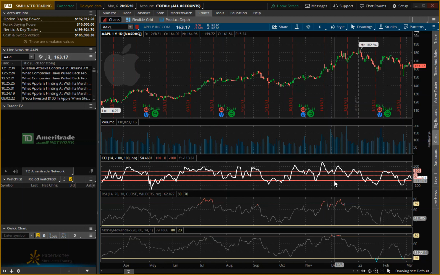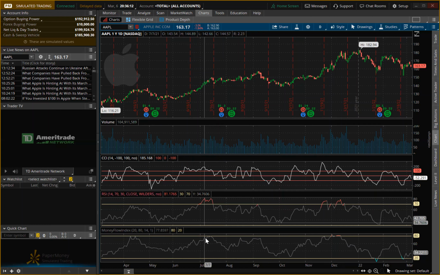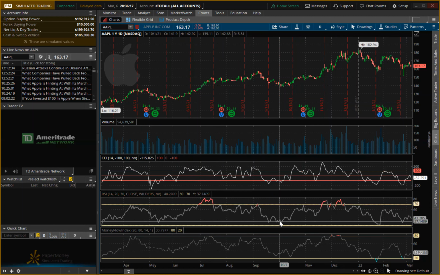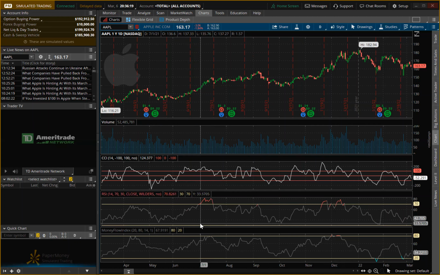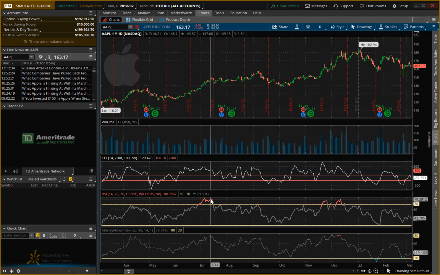I took the liberty to already add them on here just to make it a little easier for us to go through them. And I wanted to start with the RSI. So it's the second one here. If you see, this RSI ranges between 30 and 70. Anything above 70 is considered to be overbought, and anything below is considered to be oversold.